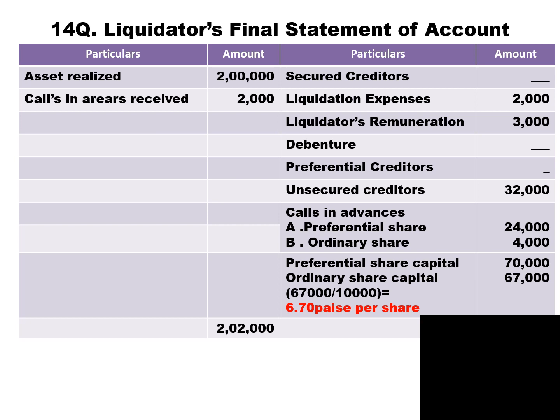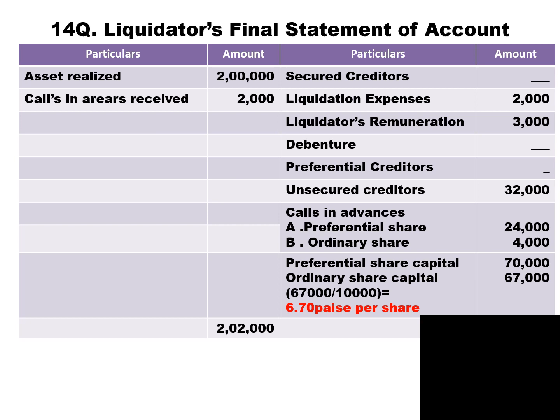So in place of 90,000 for equity share, we pay only 67,000. So 67,000 divided by 10,000 shares, we pay 6 rupees 70 paisa per share. Actual paid up share is 9 rupees. Where we need to pay 9 rupees, we pay just 6 rupees 70 paisa, so the 1 rupee 30 paisa difference is a loss to the equity shareholder.